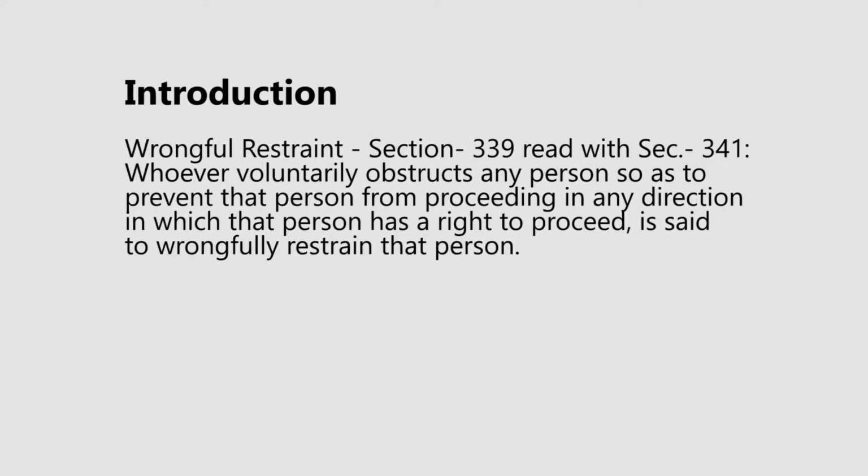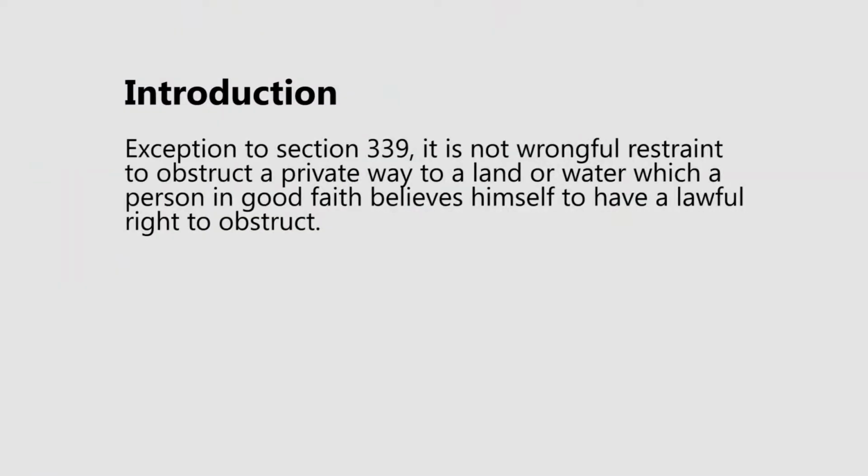Whoever voluntarily obstructs any person so as to prevent that person from proceeding in any direction in which that person has a right to proceed is said to wrongfully restrain that person. This is the definition of wrongful restraint provided in Section 339. Exception to Section 339 provides that it is not wrongful restraint to obstruct a private way to a land or water which a person in good faith believes himself to have a lawful right to obstruct.